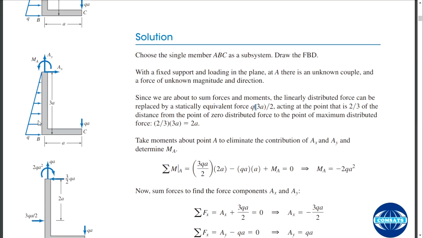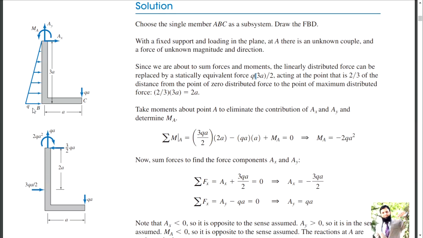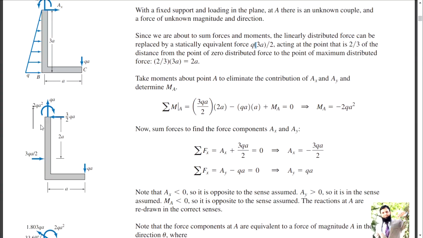So the resultant of this whole area will be applied at 2 by 3 of the base distance from the minimum loading, or 1 by 3 of the base distance from the maximum loading or peak.